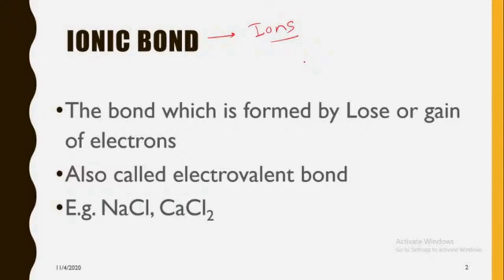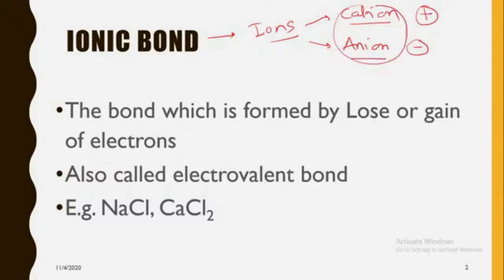So there are two types of ions. One is cation and another one is anion. Cations are positively charged and anions are negatively charged. So with the combination of a particular cation and a particular anion, there is a formation of this ionic compound.